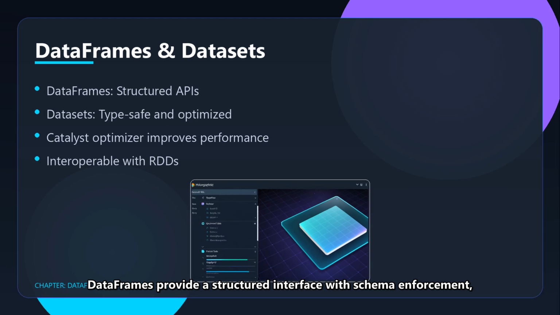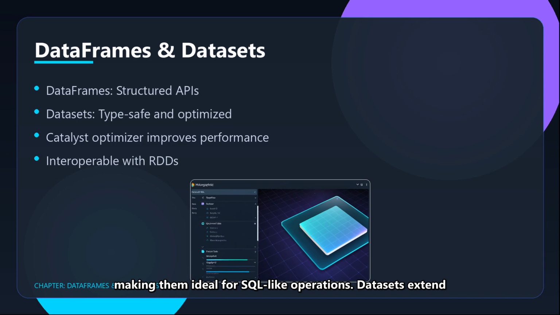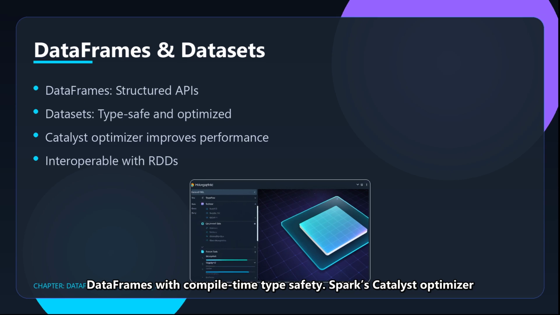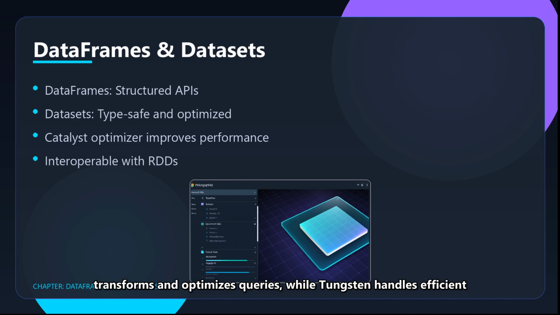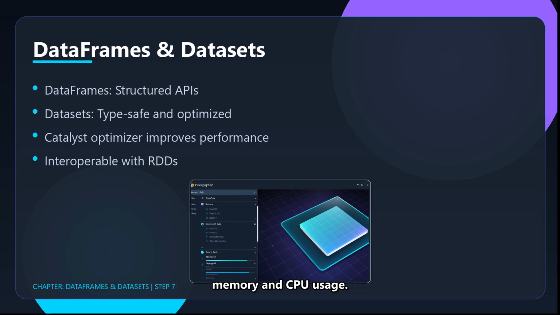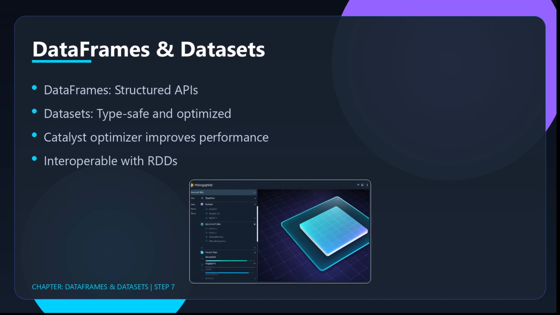DataFrames provide a structured interface with schema enforcement, making them ideal for SQL-like operations. Datasets extend DataFrames with compile-time type safety. Spark's Catalyst Optimizer transforms and optimizes queries, while Tungsten handles efficient memory and CPU usage.